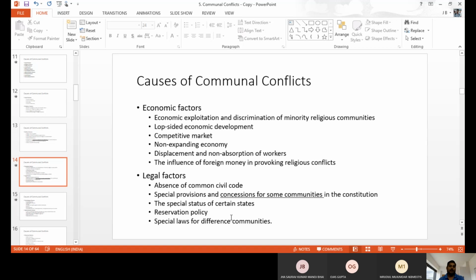And special law also for the different communities. Like as I told you, some community people have a special law. It's not related to other people or other religious people. When some people have special law, special permission, automatically other people are not able to tolerate, not able to accept the special permission. So sometimes they give violence to others. So these are the legal factors, the social legislations behind the violence, that is communal violence in India.